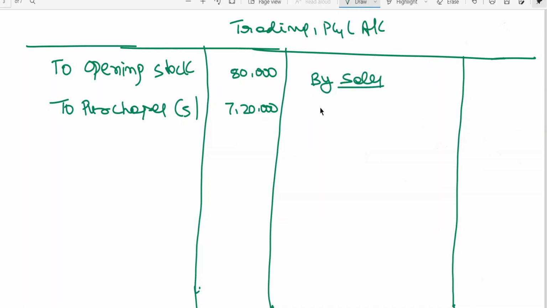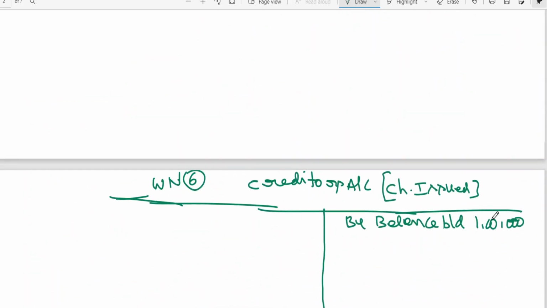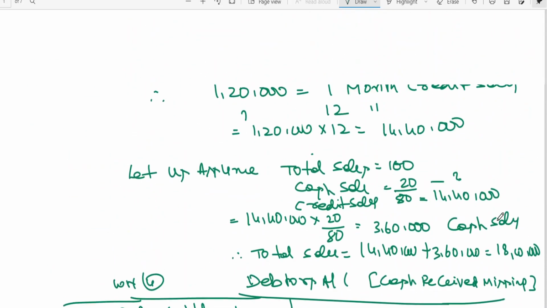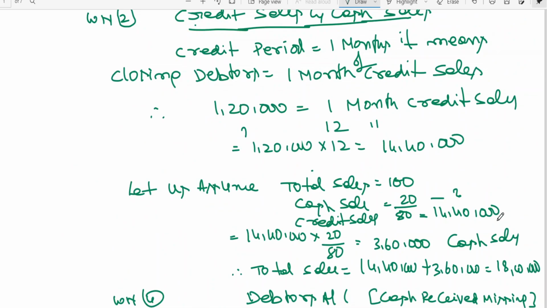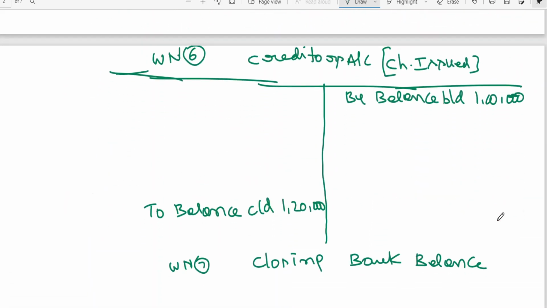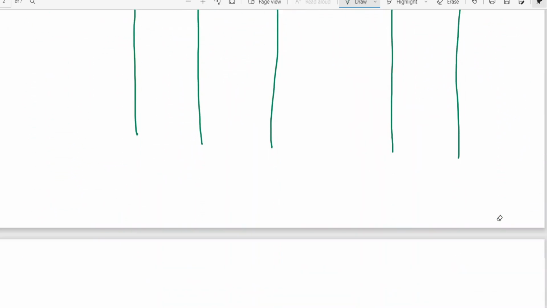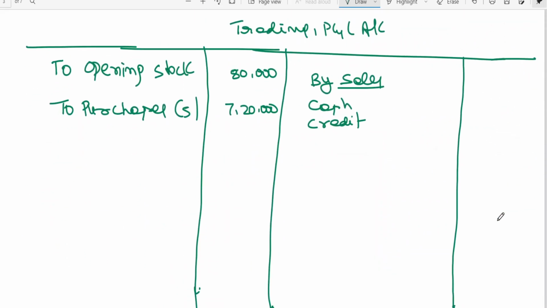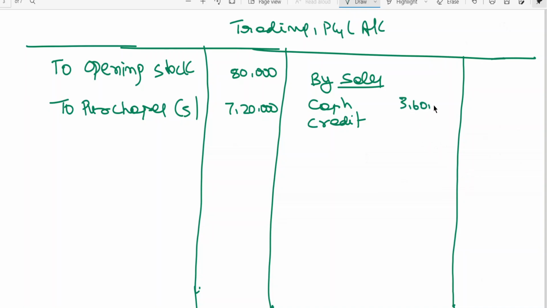My sales, I got both cash and credit, no? Cash sales and credit sales, I got from where? Here you can see working notes number 2: 14 lakh 40,000 plus 3 lakhs 60,000. Cash 3 lakhs 60,000. 14 lakhs 40,000.